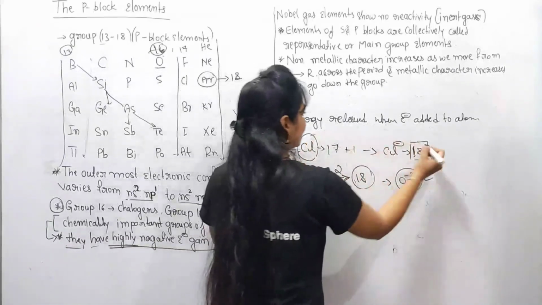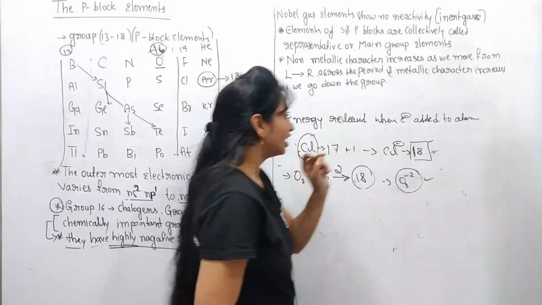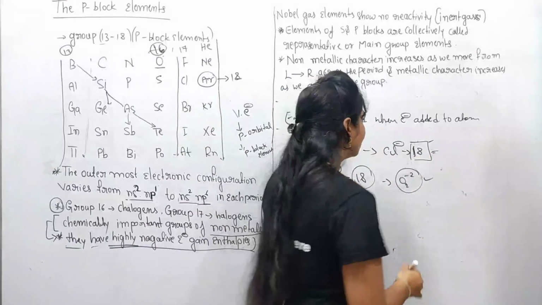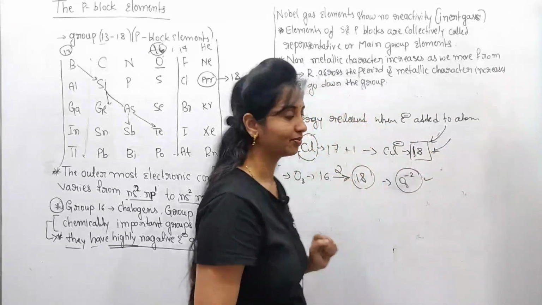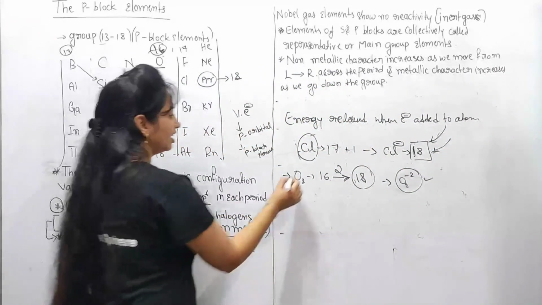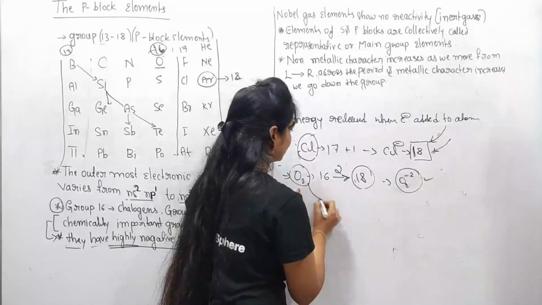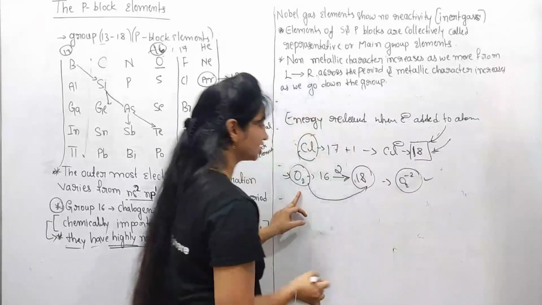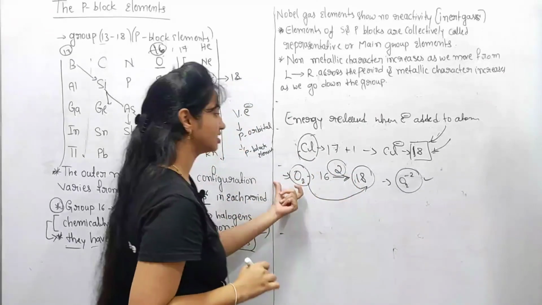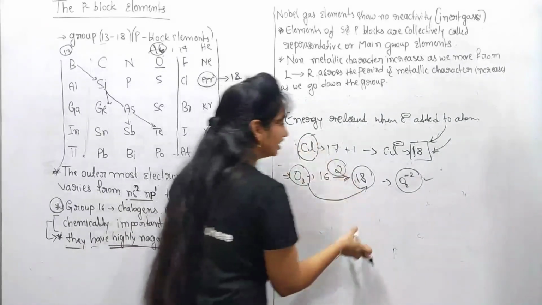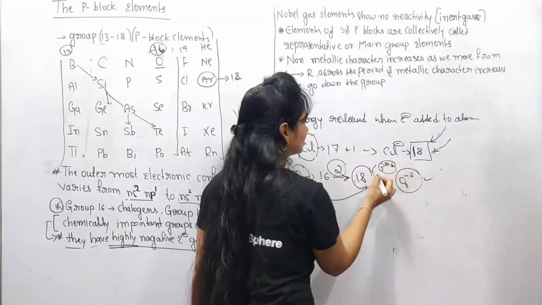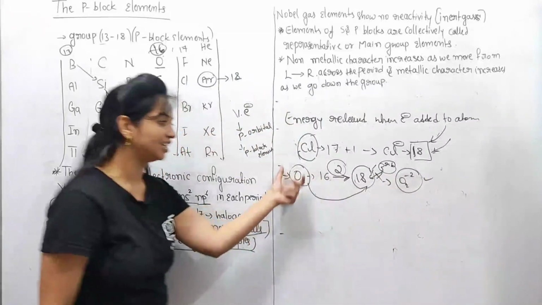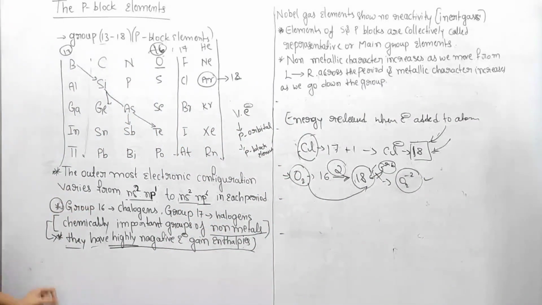When chlorine attains its noble gas configuration, you can't add another electron to this atom. When oxygen attains its noble gas configuration by adding 2 electrons, you can't add a third electron to this atom. So this is all about the electron gain enthalpies.